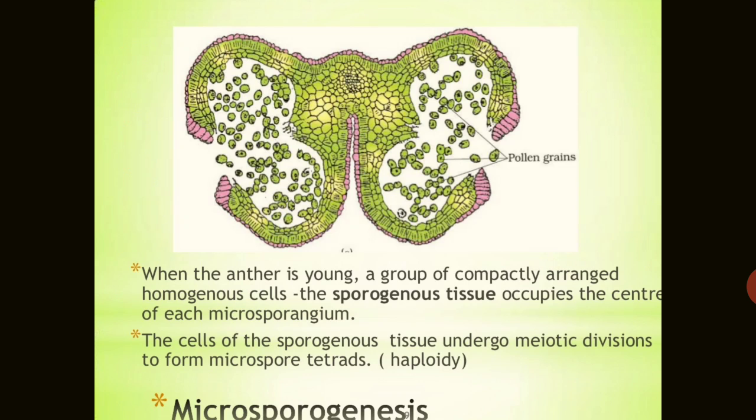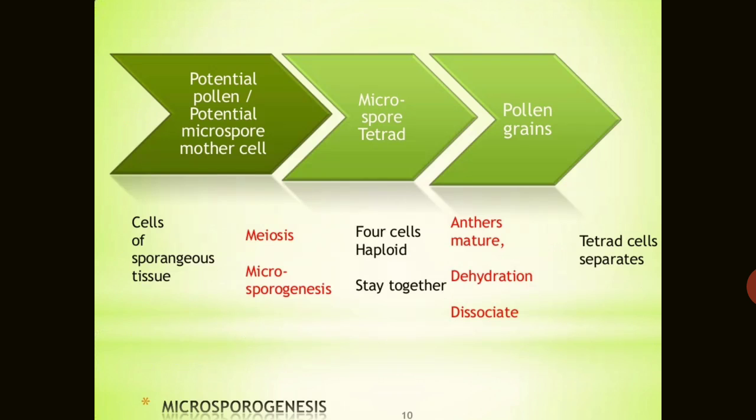What is the process of this development? This development process is known as microsporogenesis. Microsporogenesis is the process in which the cells of the sporogenous tissue undergo meiotic cell division, forming four haploid cells.